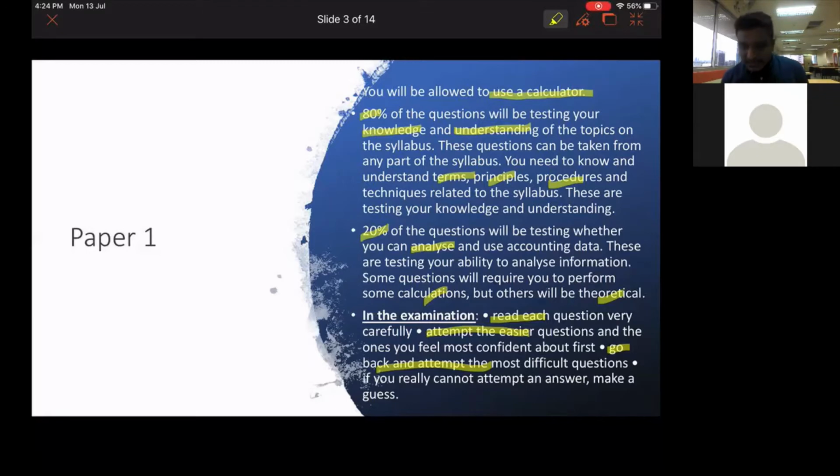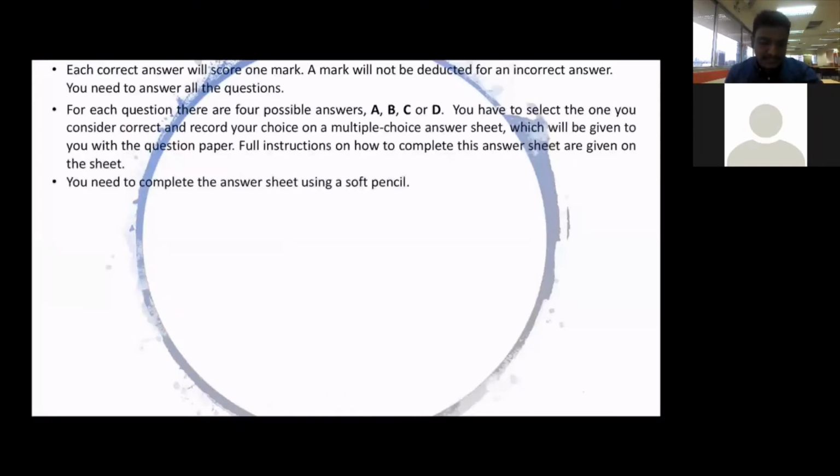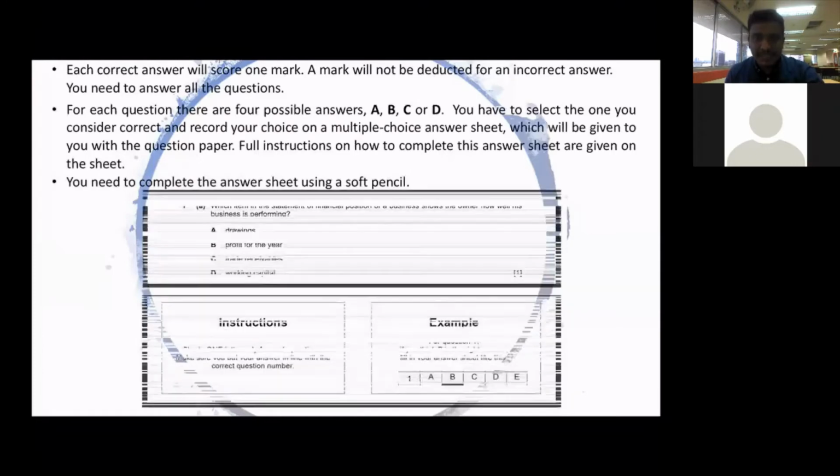That's the advantage of paper 1, which is the MCQ. If you really cannot attempt the answer, if you don't know the answer, just make a guess. Don't leave it empty. Just make a guess and put some answer, A, B, C, or D. Choose any answer, then move on to the next one. If you really don't know, don't leave it empty.